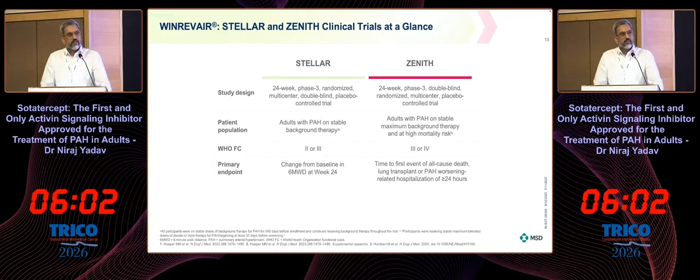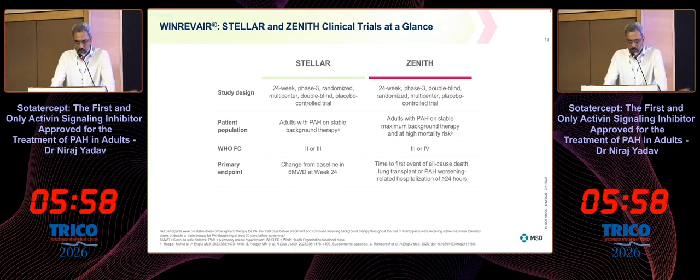There are two studies that were done to assess this molecule, STELLAR and ZENITH. STELLAR is the study on the basis of which the clinical use has been approved. It is a 24-week phase 3 randomized double-blind placebo-controlled trial done in adults with pulmonary arterial hypertension with stable background therapy. These patients were in class 2 or 3, and the primary endpoint was change from baseline in 6-minute walk distance at 24 weeks.